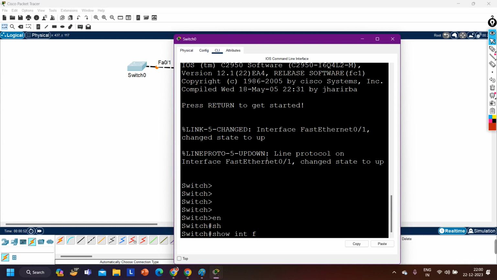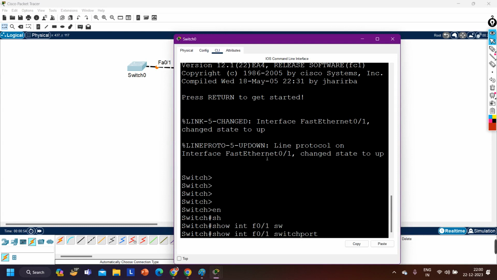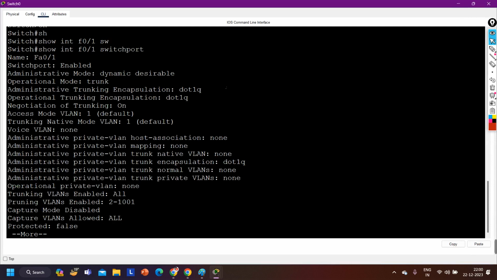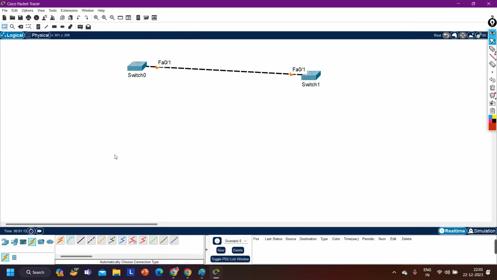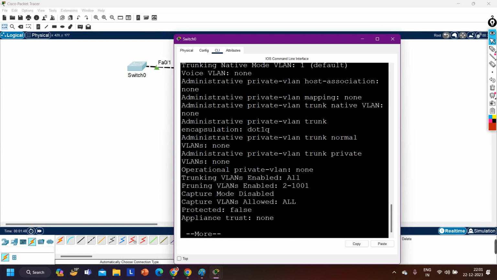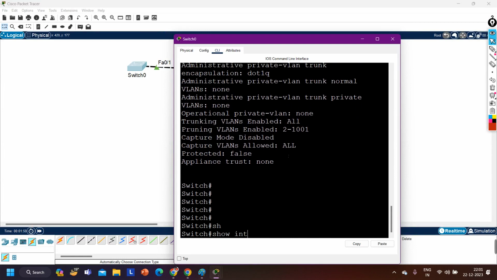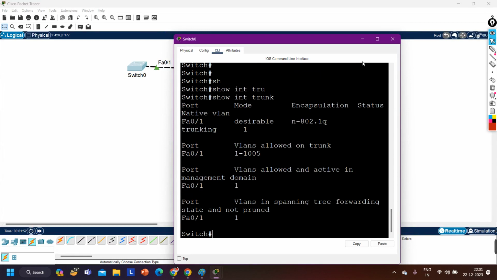So interface fast Ethernet 0/1 and switchport. See the output. Administrative mode is what? This is Packet Tracer, right? On real devices you will see administrative mode will always be dynamic auto. Dynamic auto. So here administrative mode is dynamic desirable, that means the interface link should be trunk.